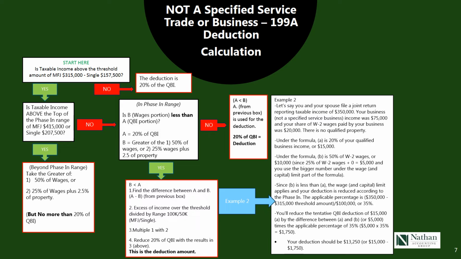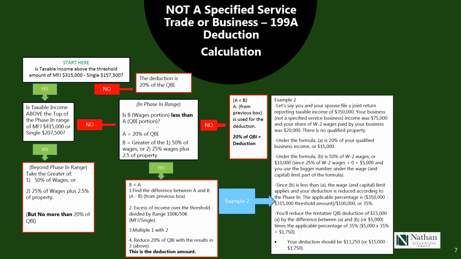We have to first find out the applicable percentage of income over the threshold. In this case, income was $350,000 and the threshold's $315,000. Therefore, it is over by $35,000. The range is $100,000, and the applicable percentage here is 35%.